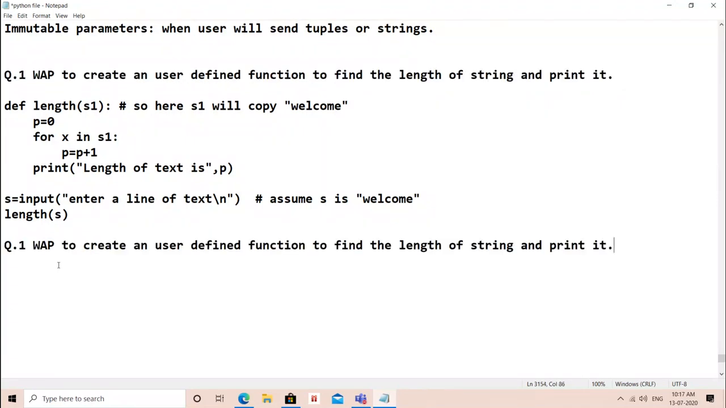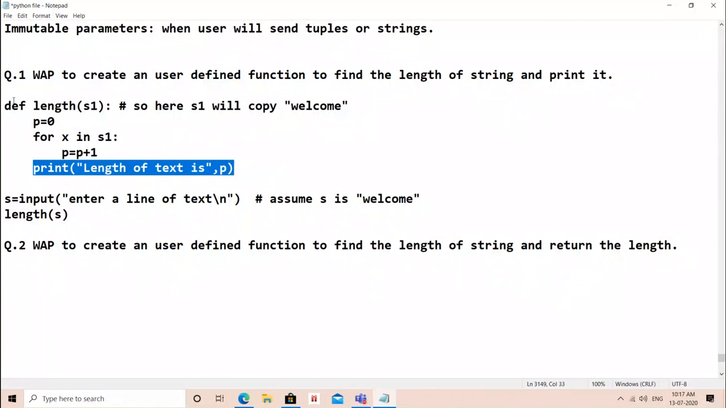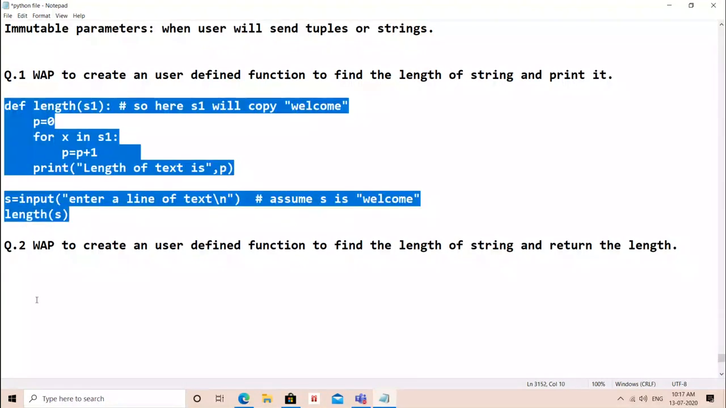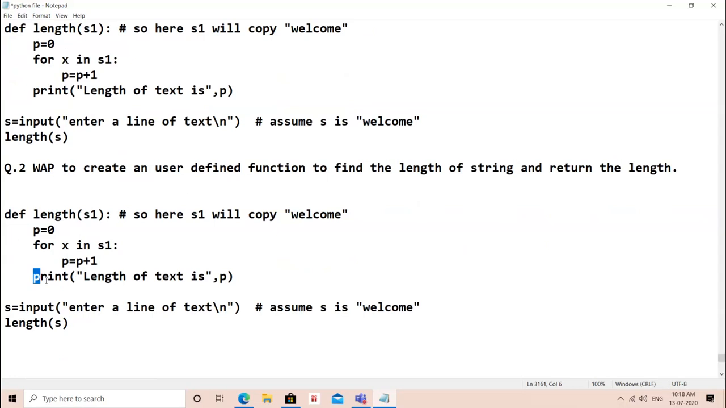Write a program to create a user defined function to find the length of a string and return the length, which returns the length. Always remember, if it is not given, then you can choose return or without return. It's up to you. But if it is given, then you have to return that answer. Simple. Return means simple, print हटा दो और return p कर दो. Return का मतलब simple. And as I discussed with you, when you are returning, value वापस जाएगी और आपको store करनी पड़ेगी.